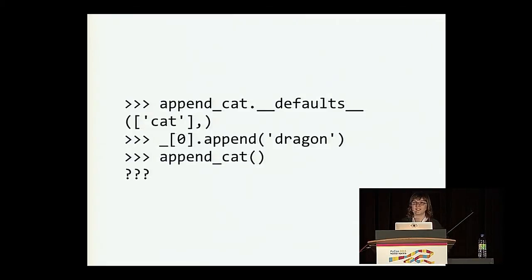So who thinks that we have successfully inserted dragon into this function? Who thinks it'll return cat, dragon, cat? Cool. Anyone not think that this was successful? I kind of gave it away again. Yeah, so cat, dragon, cat.